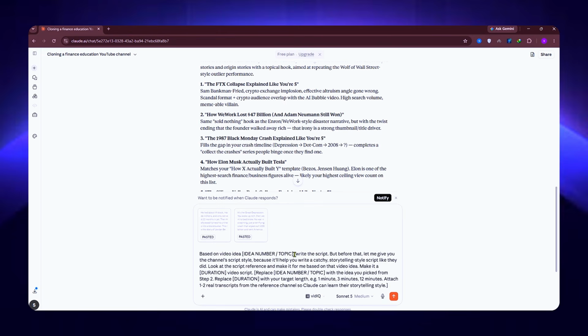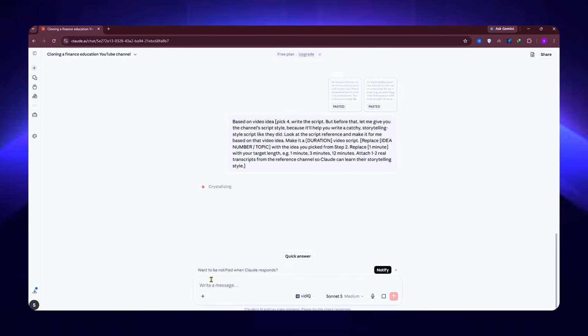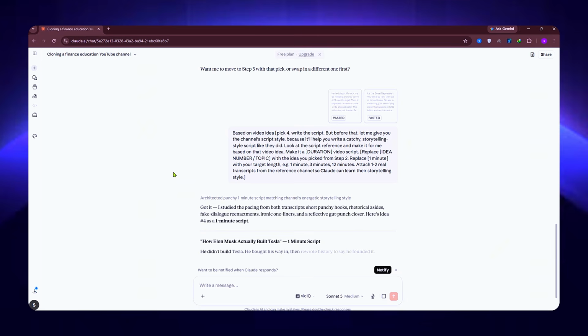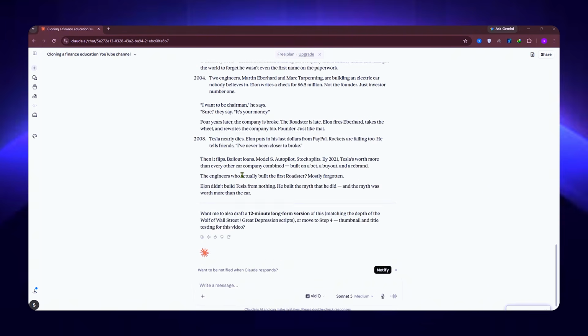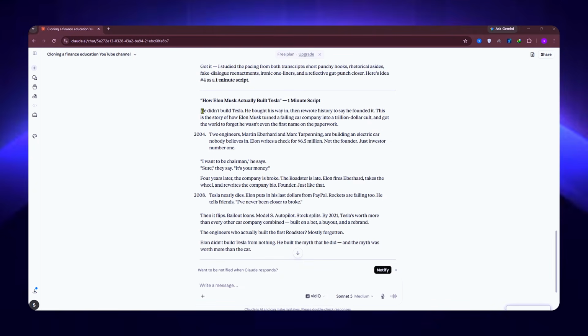In the placeholder, drop in the video idea Claude picked earlier, and specify how long you want the script. For this demo, I'm using 1 minute, but you can go as long as you want. Hit enter, and Claude studies the structure, tone, and flow of the reference scripts, then writes a brand new script in that exact style, built around your video idea. And just like that, you've got a script that actually sounds like the channel, not a generic AI script.